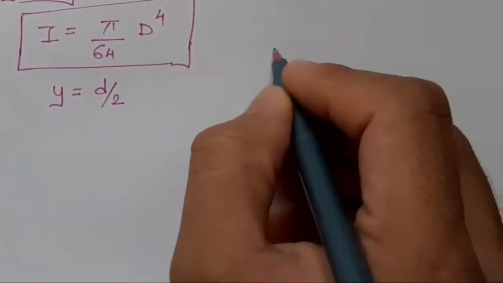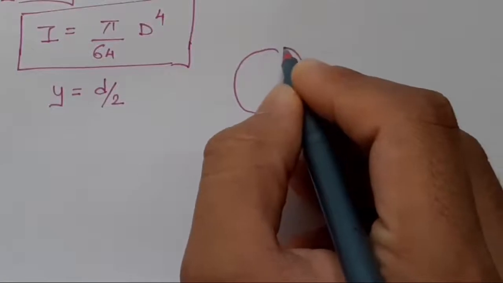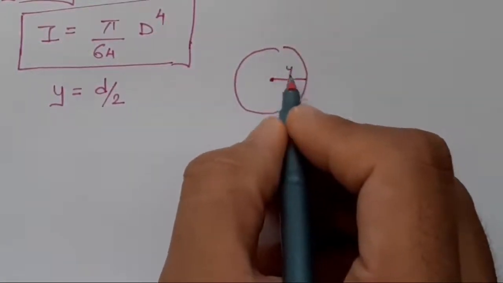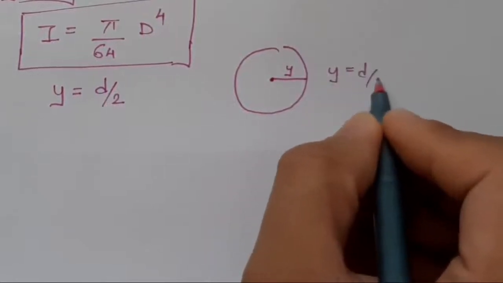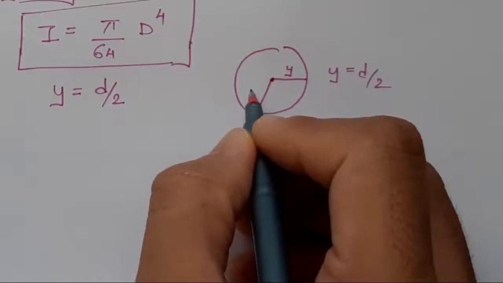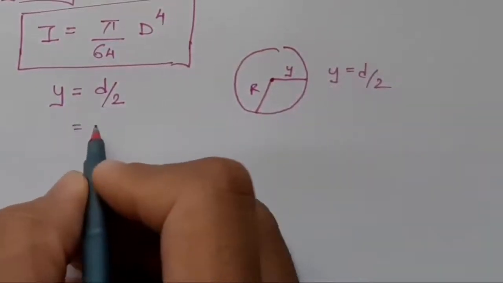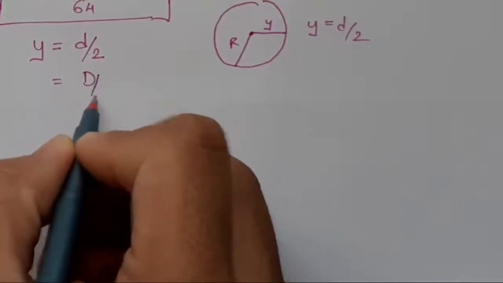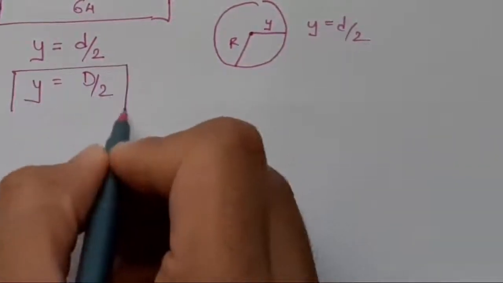I will show here. This is the shaft, and for example this is the centroidal axis, so this distance is y. So y equals d by 2 because this is the radius. Here we have taken the diameter as capital D, so y equals capital D by 2.